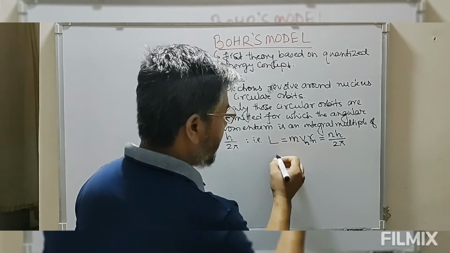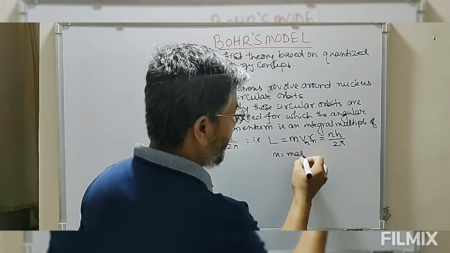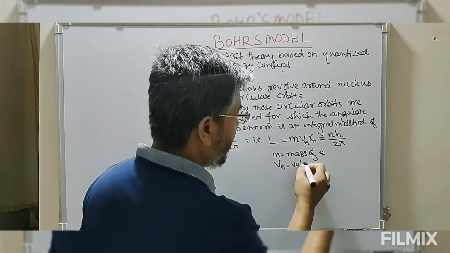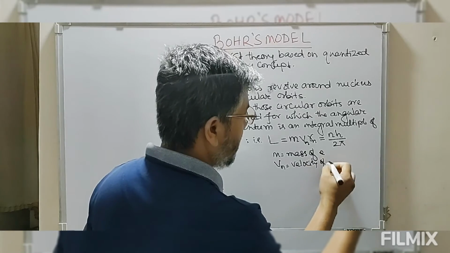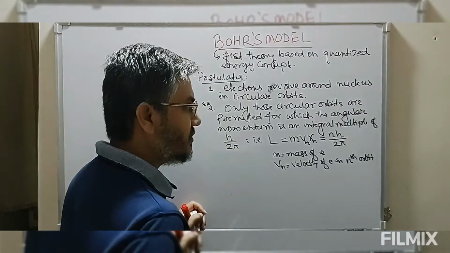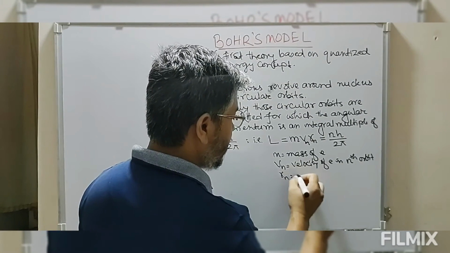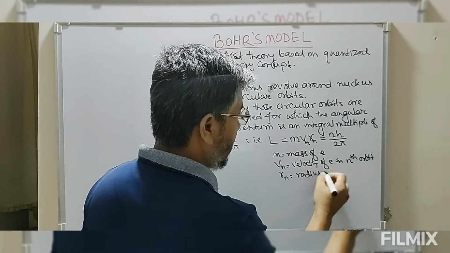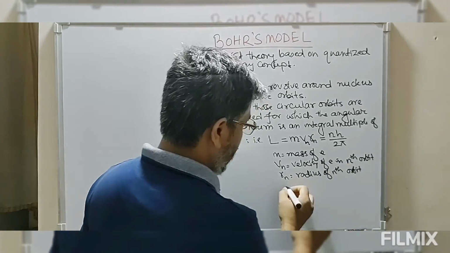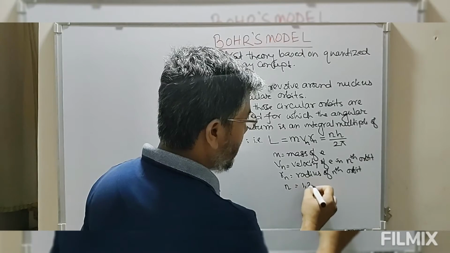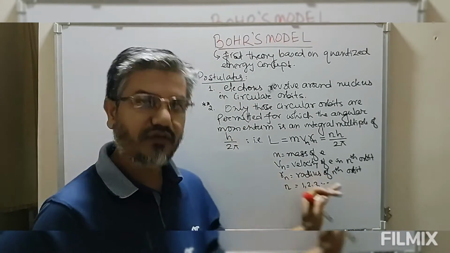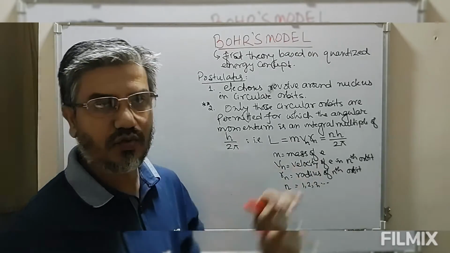So what is L? This represents angular momentum. m is the mass of electron, v is the velocity of electron in the nth orbit, and rn is the radius of the nth orbit. n can be 1, 2, 3, 4, 5, etc. n cannot be 0 and n cannot be a fraction. It has to be an integral multiple: 1, 2, 3, 4, 5.